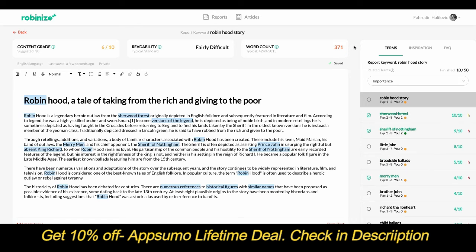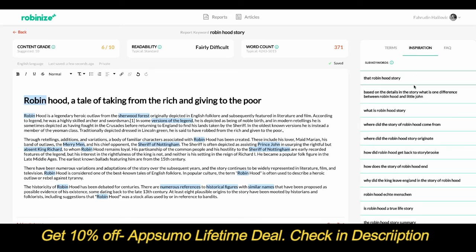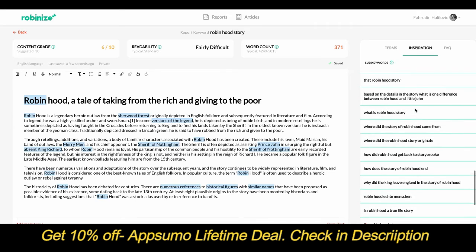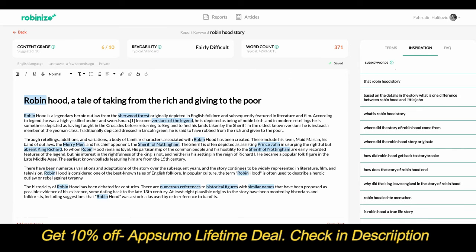And now I want to show you a feature that I'm really excited about, and it's under the inspiration tab. So if I click on that, I see a list of keywords that I know that people Google, right? So even though our content is primarily oriented to be able to rank for the keyword Robinhood story, there's no reason why we can't have a long tail for this. So some other keywords that we also rank for.